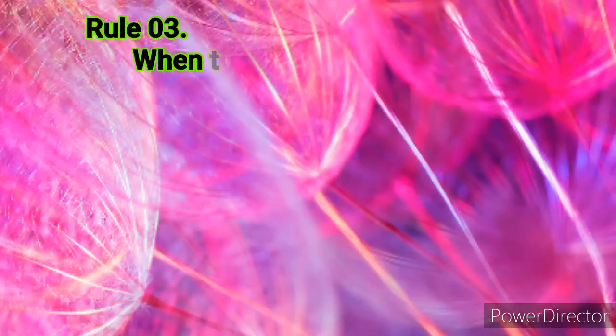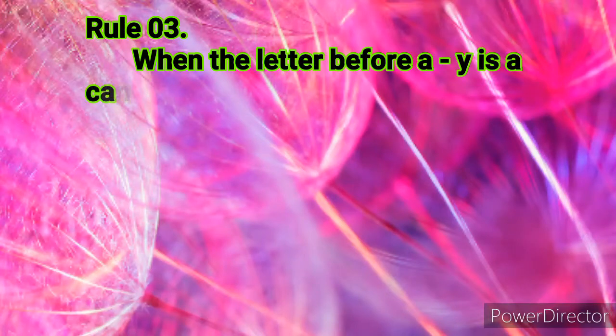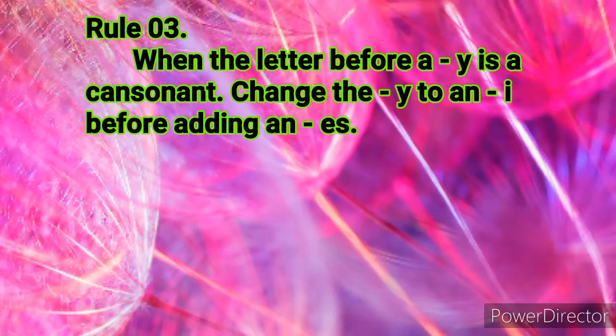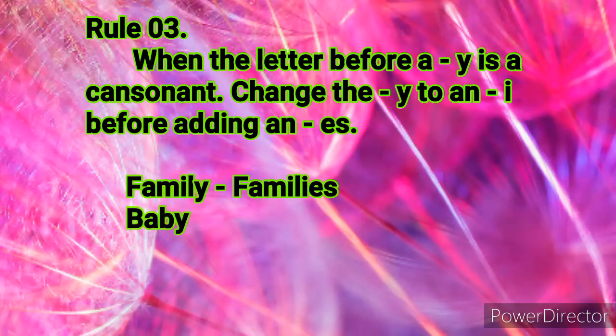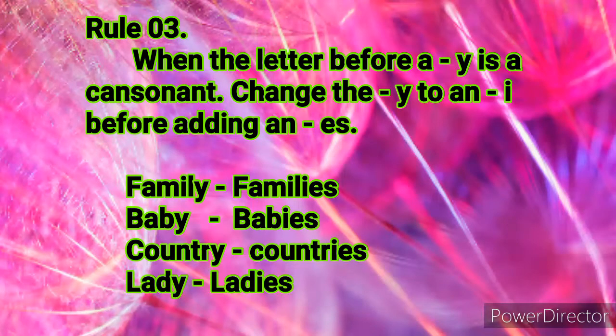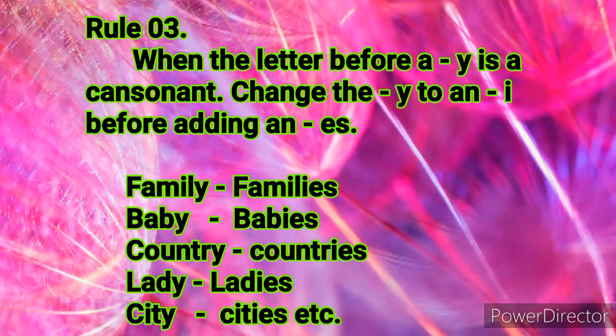In this way, the words ending in ch, sh, s, ss, x, or z make plurals by adding es. And then rule number 3: when the letter before a y is a consonant, change the y to an i before adding es. For example, family, families, baby, babies, country, countries, lady, ladies, city, cities.